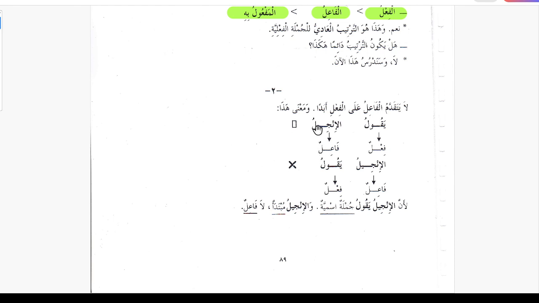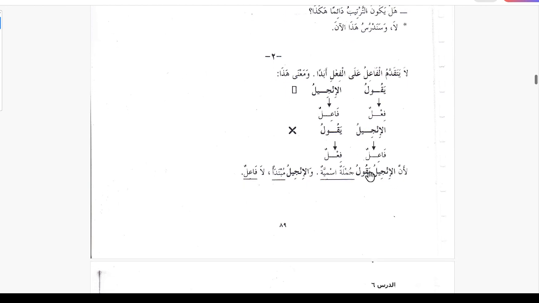So Anjil says: al injil is the fail here. Fail is coming before and file is coming after, and you can't switch it around, because if you do, then al injilu is a noun and it will become jumla ismiya. Then al injilu will become mubtada and yakulu will become jumla fi'liya as a khabar. So the file cannot come before a fail. So this is wrong. This is correct, but this is not a jumla fi'liya then.